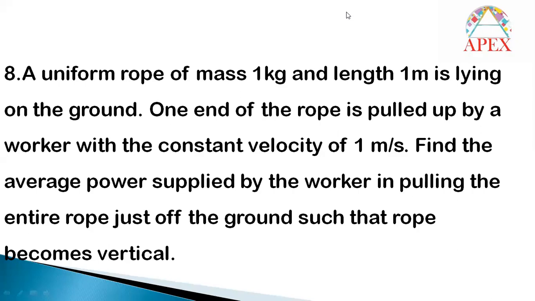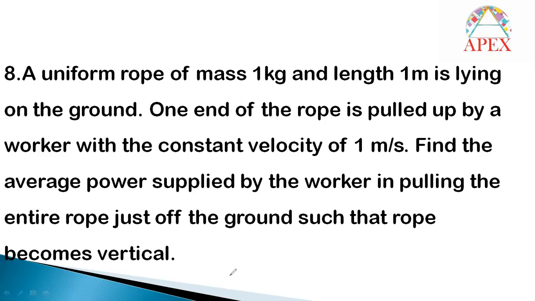A uniform rope is given, whose mass is 1 kg and length is 1 meter. It is just placed horizontally on the ground. One end of the rope is pulled up by a worker with a constant velocity of 1 meter per second. Find the average power supplied by the worker in pulling the entire rope just off the ground, such that the rope becomes vertical.